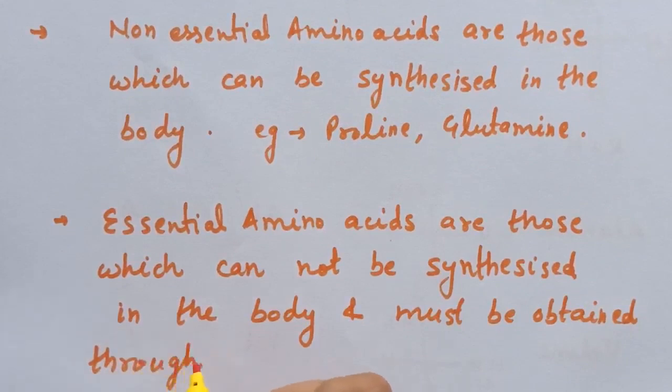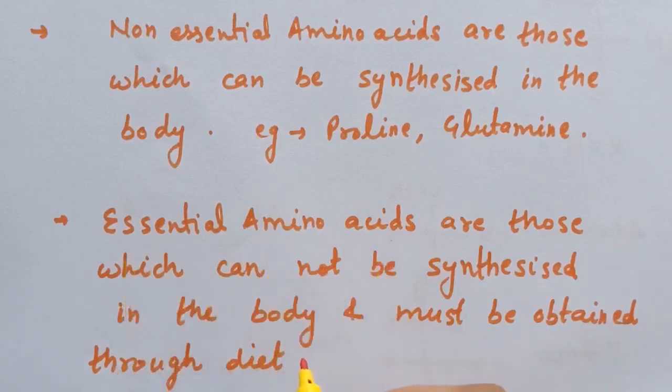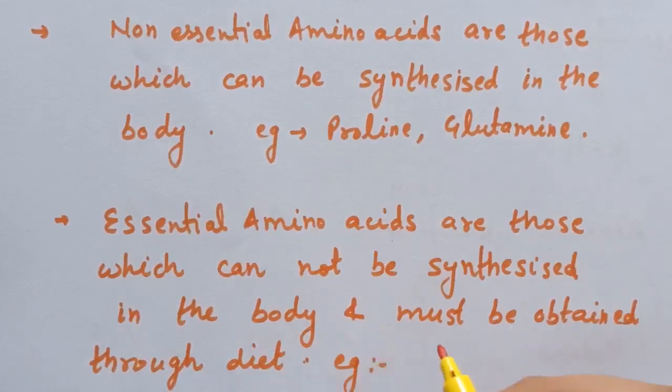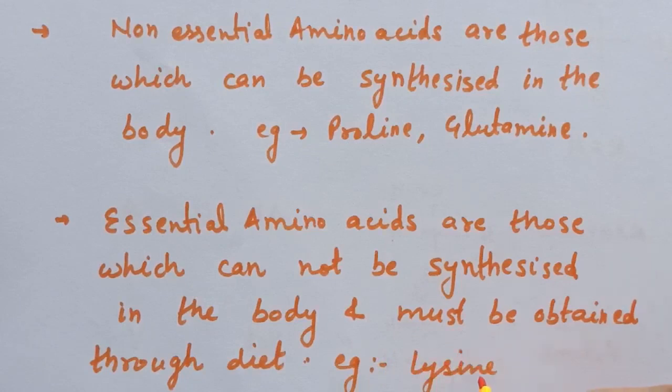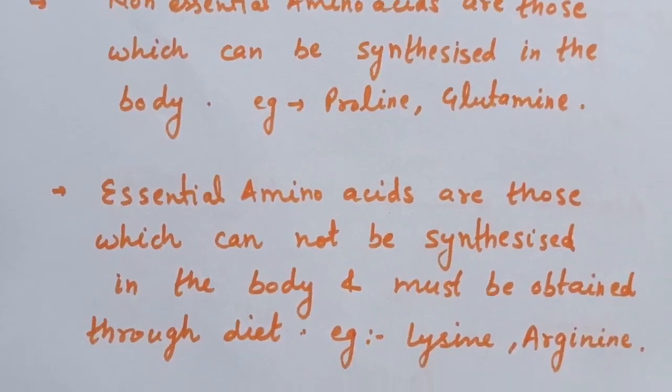They are known as essential amino acids. Examples of essential amino acids are lysine, arginine, etc. So these are the examples of essential amino acids.